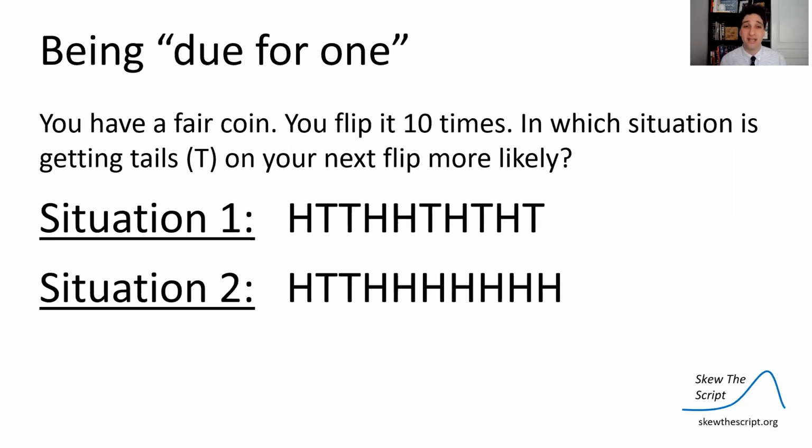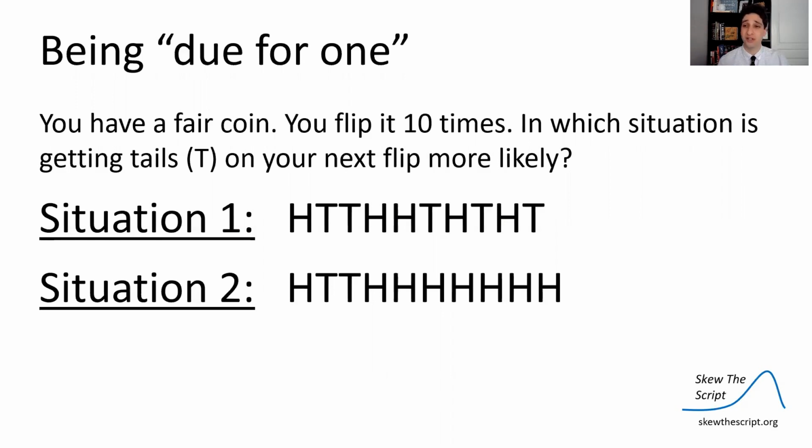Now, this applet brings up one myth that I want to tackle together. This is the myth of being due for one. Say that you have a fair coin and you flip it 10 times. In which situation is getting a tails on the next flip more likely? Here's situation 1: heads, tails, tails, heads, heads, etc. And situation 2: heads, tails, tails, and then a bunch of heads in a row. So in which situation is the 11th flip going to be more likely tails?